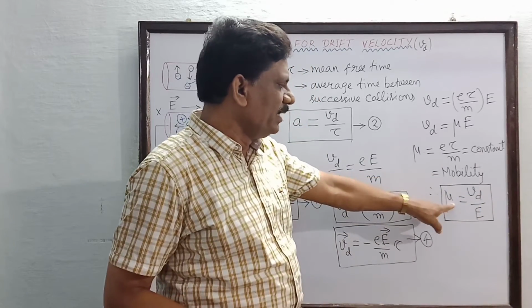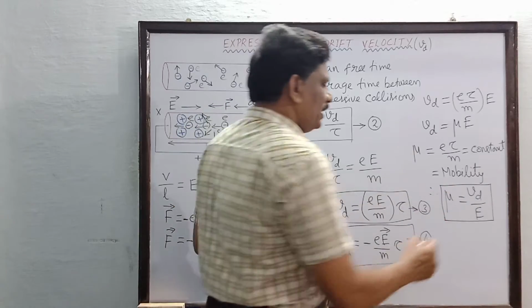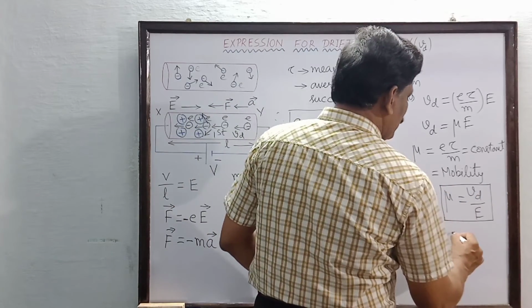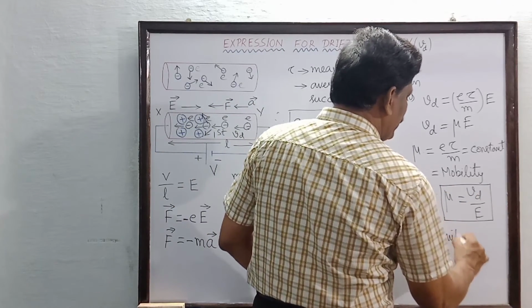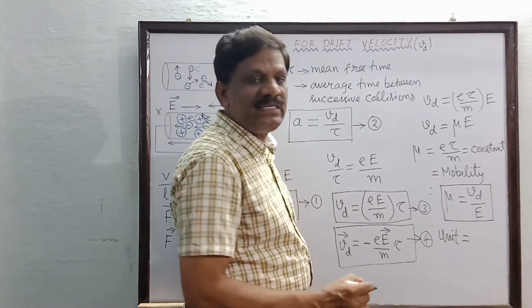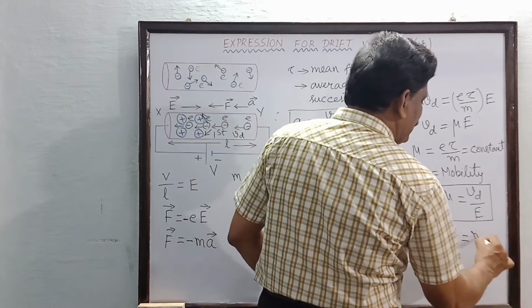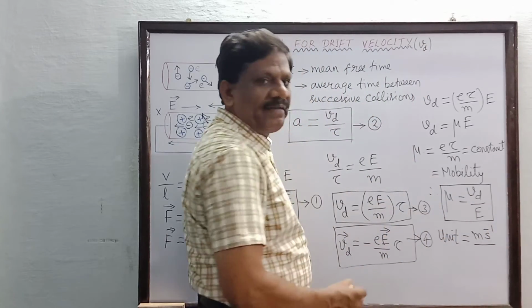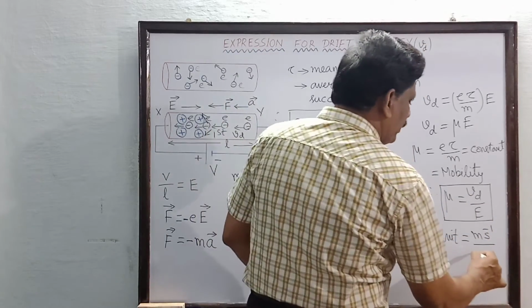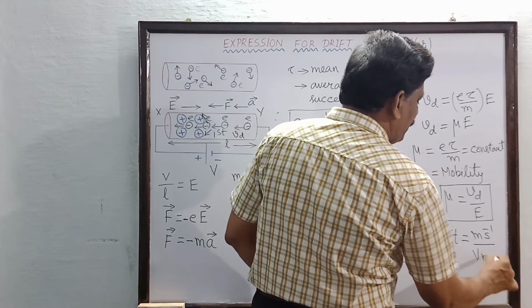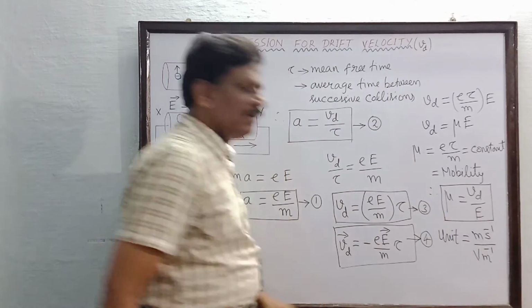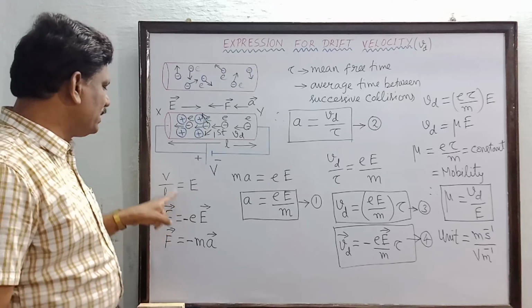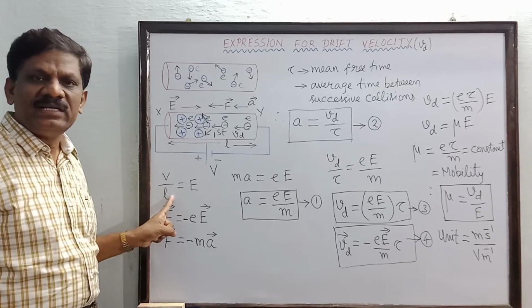Now what must be the unit for mobility? Its unit must be the unit of velocity, meter per second, divided by the unit of electric field. I substitute volt per meter, because it is potential difference divided by length.